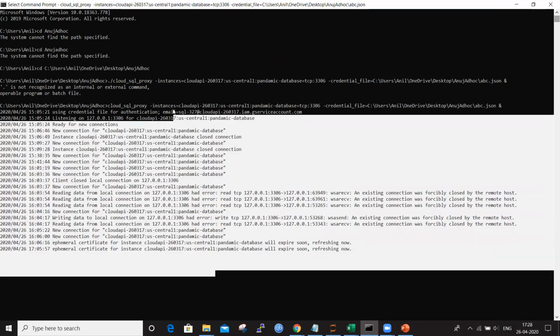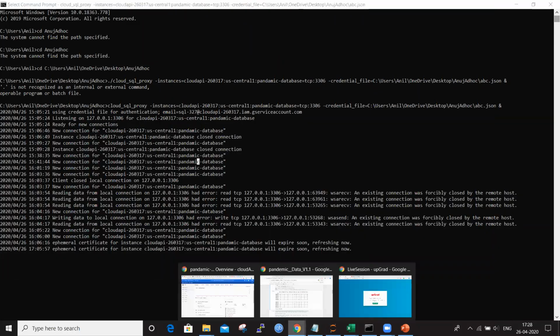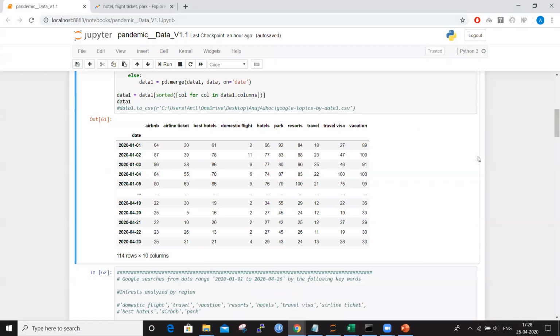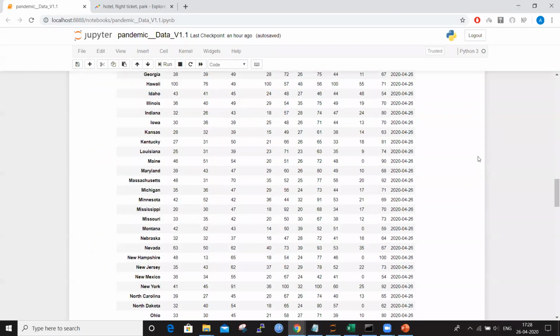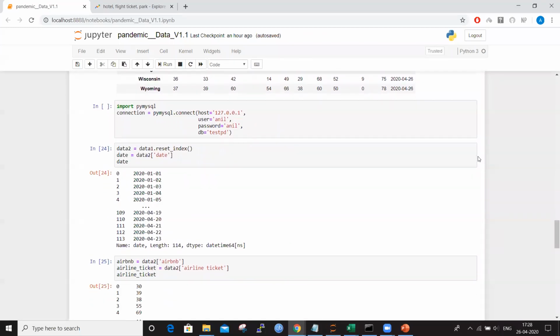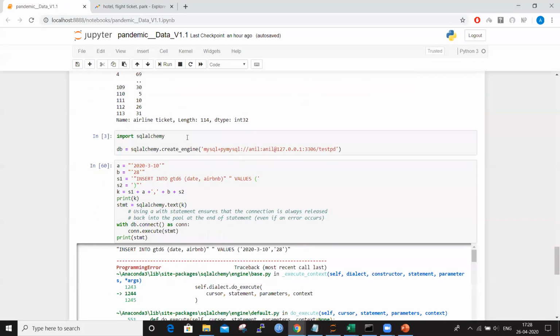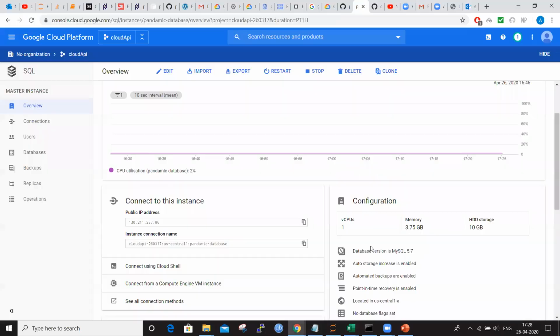Once you have established the local server, you can use any Python library you want to connect to the SQL. In this case, I have followed Google's approach only. SQLAlchemy is one of the libraries for connecting to the database. If you can see here, I have connected to the SQL database using these drivers. This is my database, this is my username and password, and this is the database. Just to elaborate further, I'll show you how it is happening here.